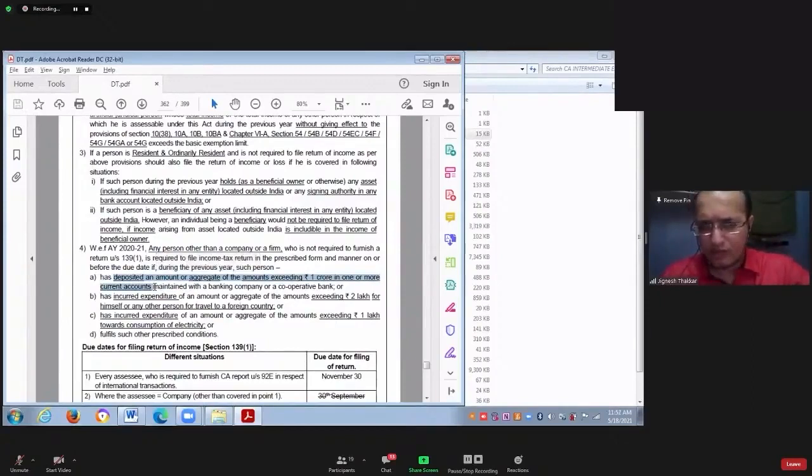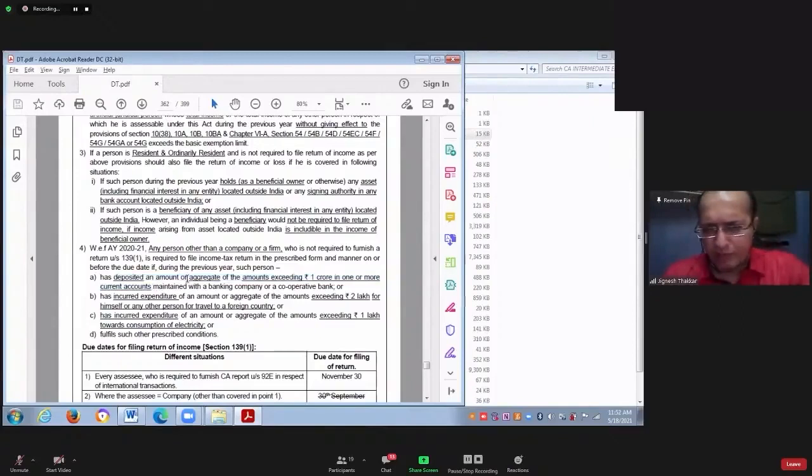You have deposited an amount or aggregate of amount exceeding 1 crore in one or more current accounts with any bank or cooperative bank. So if you are having a bank account with a bank or cooperative bank and you have deposited an amount exceeding 1 crore in one or more current accounts combined, then even though you are not covered by point number 1, 2, and 3, you will be required to file the income tax return.